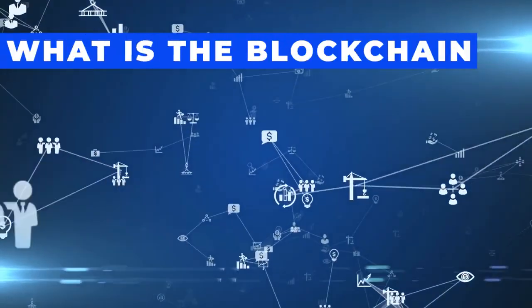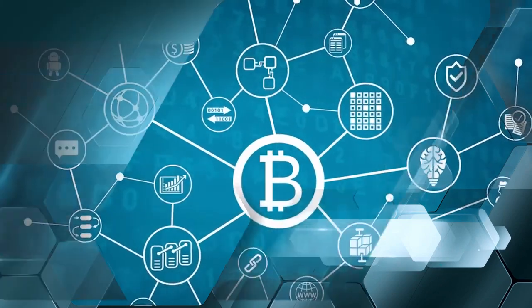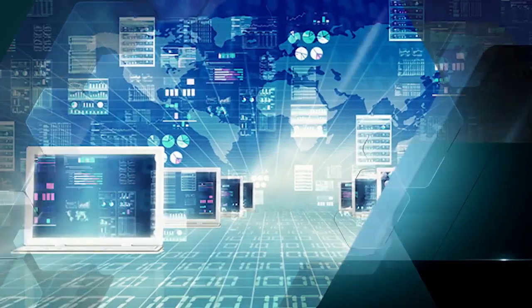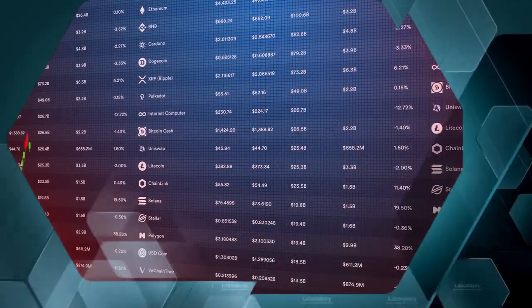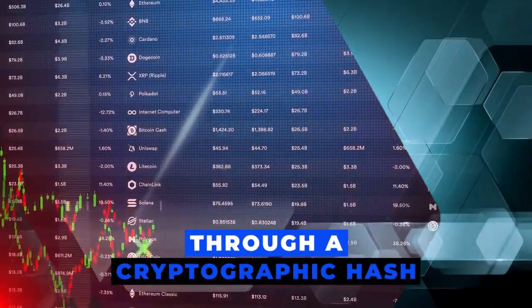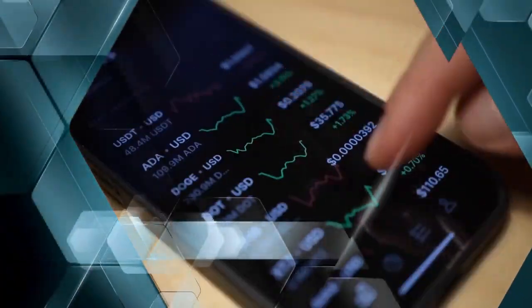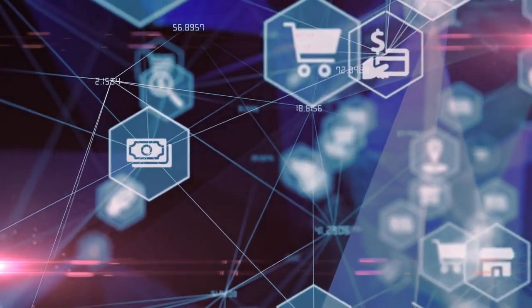What is the blockchain? The blockchain is a digital ledger that records all cryptocurrency transactions, organized into blocks linked in a chain. Each block contains a list of transactions, which becomes permanent and unalterable once added to the chain. The blockchain's unbreakable and secure chain references its predecessor through a cryptographic hash, ensuring the integrity of the transaction history and maintaining its reliability and security. This method of linking blocks ensures transparency and security in digital currency movement.